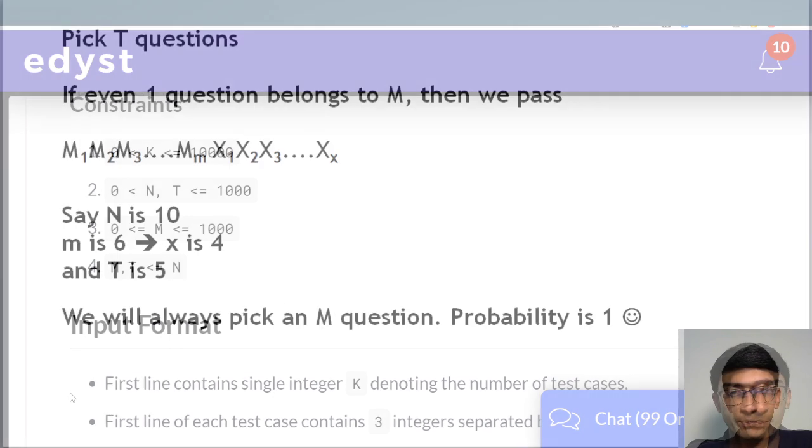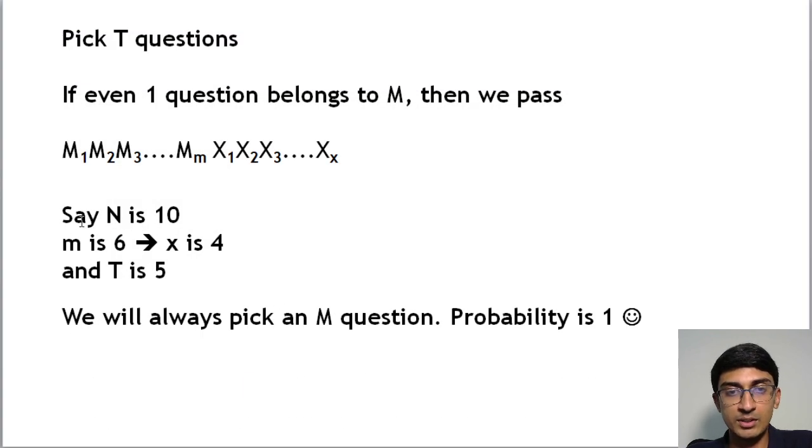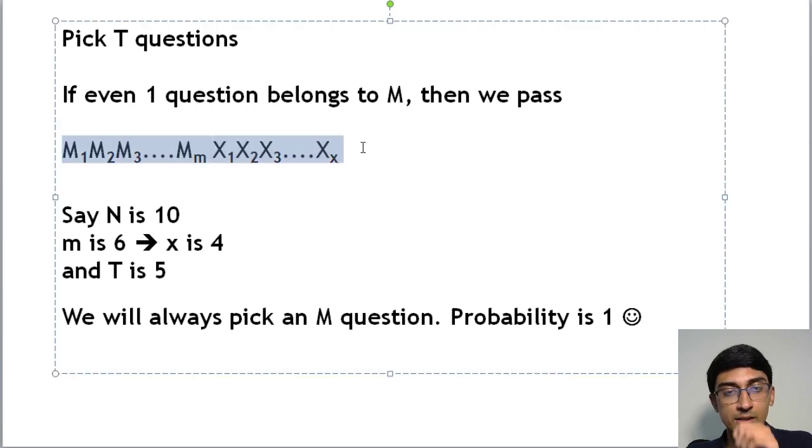Let's say these are all the questions that are there. So there are totally n questions. Say there are 10 questions, and the questions are like this. There are some m questions from capital M, and small x questions from capital X. They need not be in a sequence like m1, m2, m3; it could be m1, x1, m2, x2. Just assume that there is a line of questions. Some of those questions I have prepared for, other questions I have not prepared for, right?